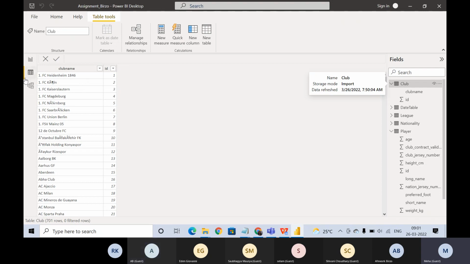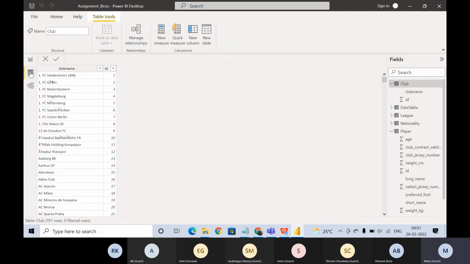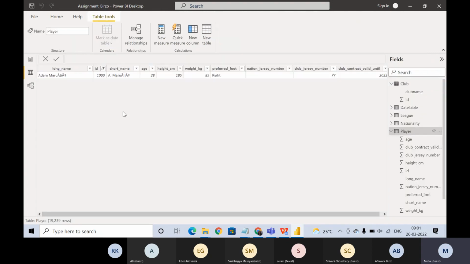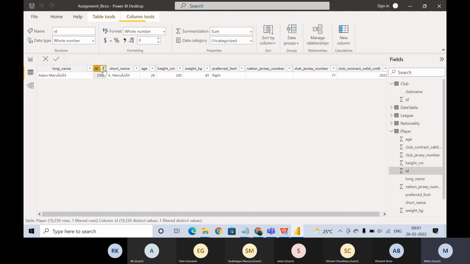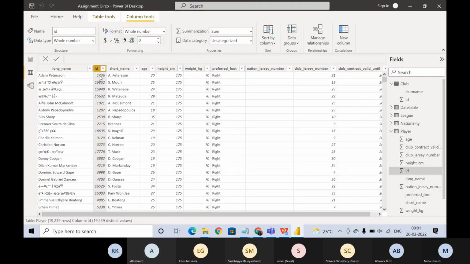Okay. Now we are mapping it with the player table. Player table with the ID column, right? Now, what is this ID? If you go to the player table, you will see this ID. What does player table mean? The player table contains all the data related to a particular player. So let's say the first row, 1236. ID is 1236. What does it mean?